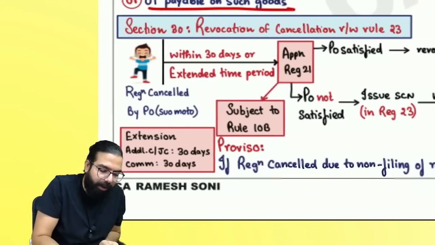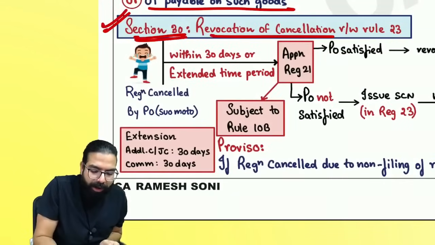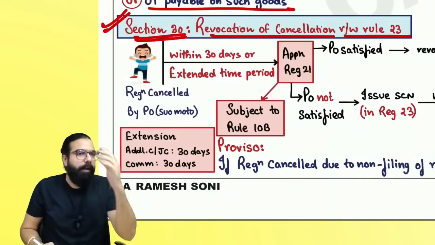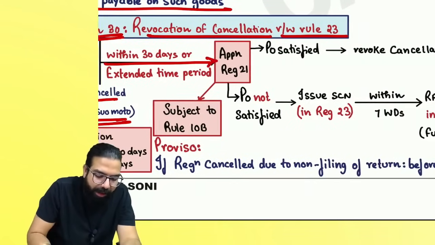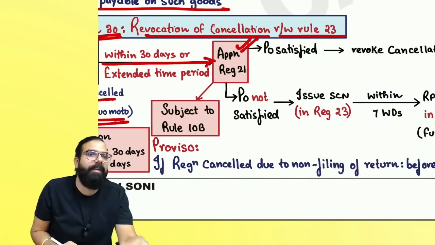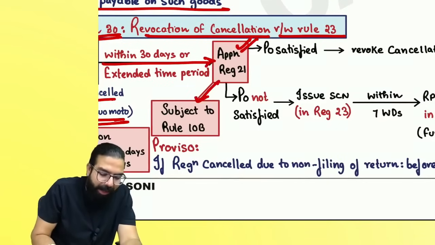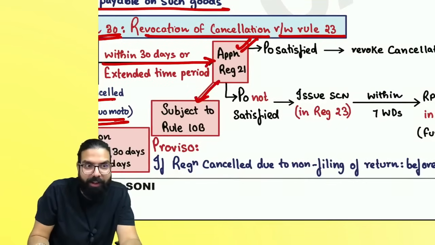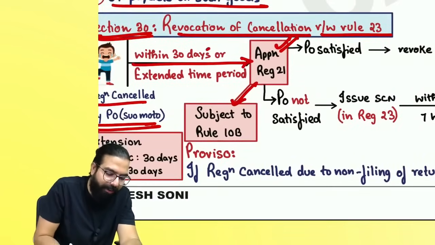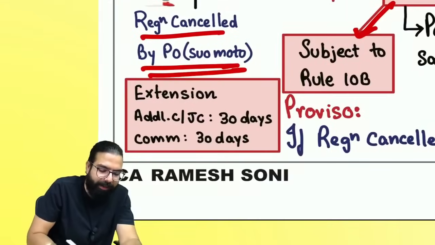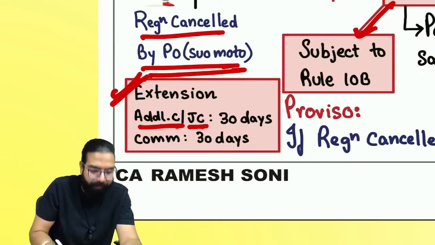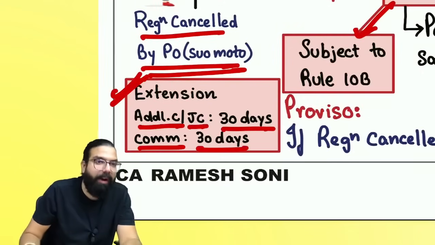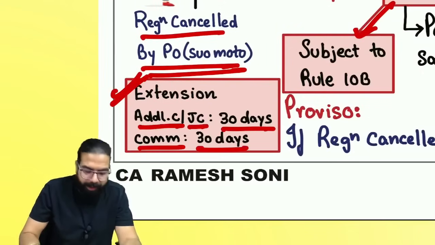Then comes the revocation of cancellation under rule 23. It says registered persons whose registration has been cancelled by the proper officer, within 30 days, can make an application in GST RVK 1. Whenever you make an application for revocation, remember your Aadhaar authentication must be done. The revocation application should go within 30 days. If you can't apply within 30 days, an extension can be given by the additional commissioner or joint commissioner by how many days, everyone? 30 days, and the commissioner can give you an additional time of 30 days.